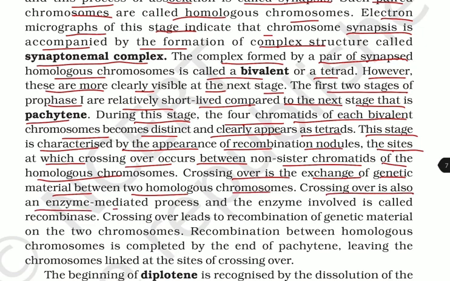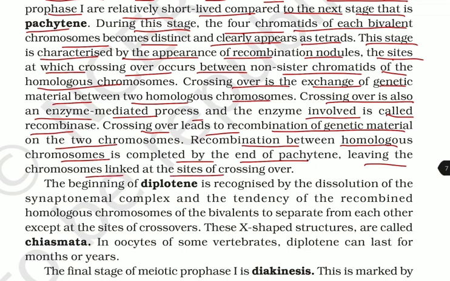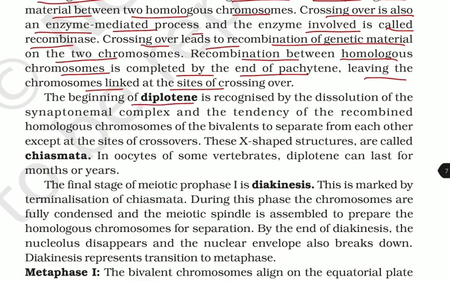Crossing over is the exchange of genetic material between the homologous chromosomes. It is also an enzyme-mediated process, and the enzyme involved is called recombinase. Crossing over leads to a recombination of genetic material on the 2 chromosomes. Recombination between the homologous chromosomes is completed by the end of pachytene, leaving the chromosomes linked at the site of crossing over. The beginning of diplotene is recognized by the dissolution of the synaptonemal complex and the tendency of the recombined homologous chromosomes of the bivalents to separate from each other except at the sites of crossing over. These X-shaped structures are called the chiasmata.